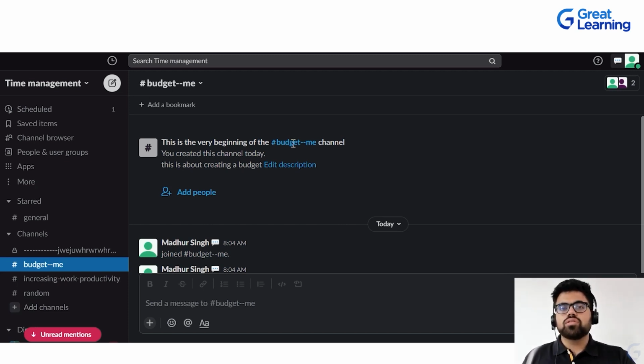The second most important part is that whatever files are being shared, and the most important ones among them, you should pin those particular files so that any person who comes to the channel can look at the most relevant stuff they need and not the cluttered part of it. The main purpose of Slack is to increase the clarity of working, increase the productivity of working, and also decrease the dependency on emails, right? So this is the purpose of Slack.